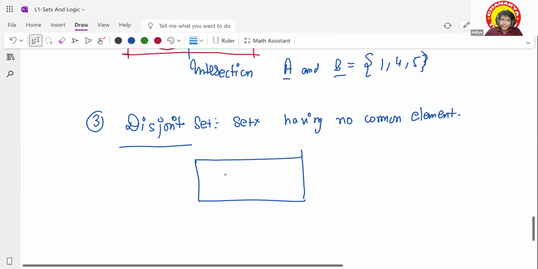I'll be representing most cases with a Venn diagram. You can see this A set might have some elements, this B set might have some elements, but no element is common. If something were shown overlapping like this, only then I would say this is common. But here I haven't shown anything common. Is that clear? Yes, sir. All right. So this is about disjoint sets.